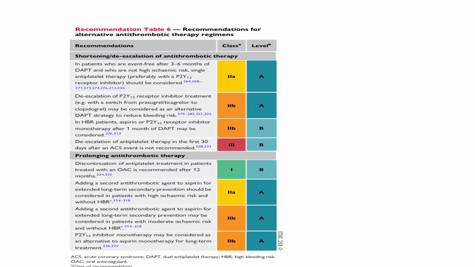Then prolonging antithrombotic therapy. Discontinuation of antiplatelet treatment in patients treated with oral anticoagulant is recommended after 12 months. Adding a second antithrombotic agent to aspirin for extended long-term secondary prevention should be considered in patients with high ischemic risk without high bleeding risk. Adding a second antithrombotic agent to aspirin for extended long-term secondary prevention may be considered in patients with moderate ischemic risk and without high bleeding risk. P2Y12 inhibitor monotherapy may be considered as an alternative to aspirin monotherapy for long-term treatment.